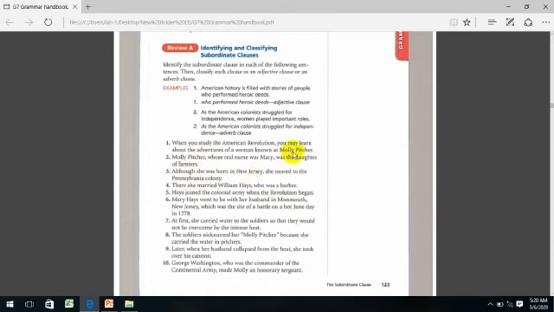Number 4. There she married William Hayes, who was a barber. Yes, "who was a barber" is an adjective clause because it starts with a relative pronoun. The last one I'm going to answer is number 5, then the rest will be homework as well.